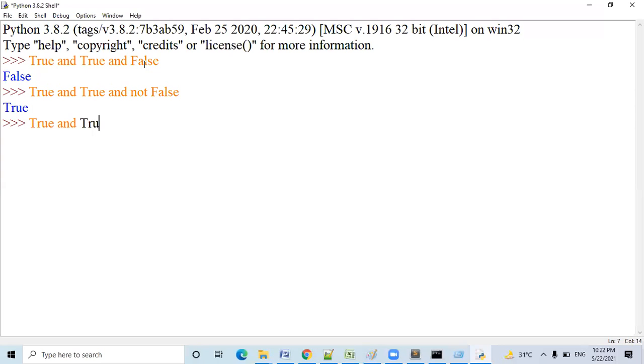True and true or false? True. Why? Sir, the AND operator will execute first. So true and true is what? True. And true or false is what? True. Yes, sir. Great.